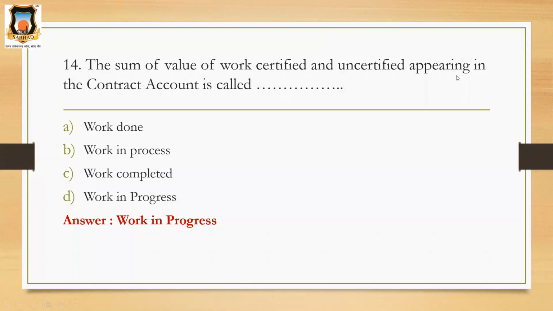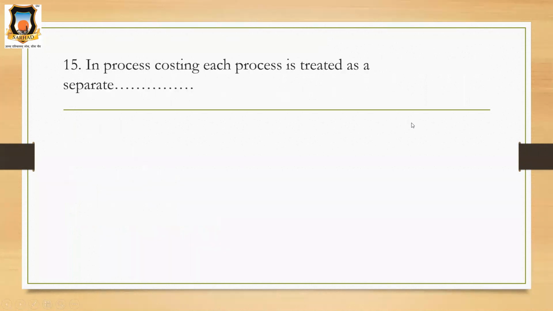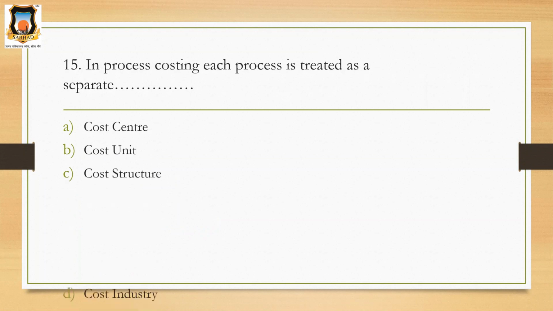Then the next question. In process costing, each process is treated as a separate what? The options are: cost center, cost unit, cost structure, and cost industry.